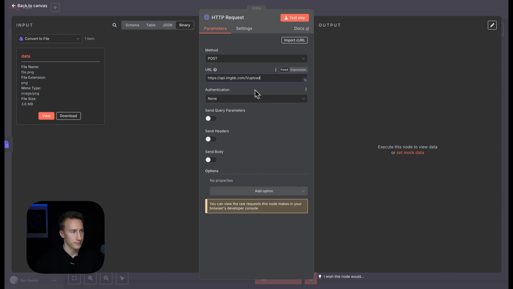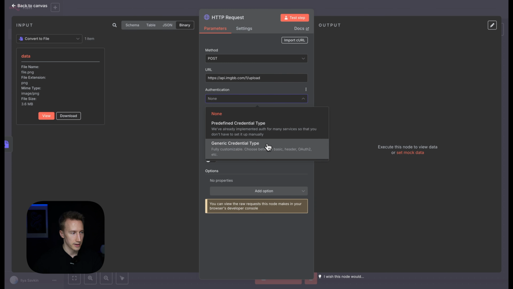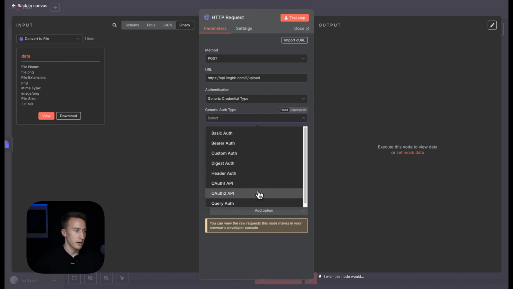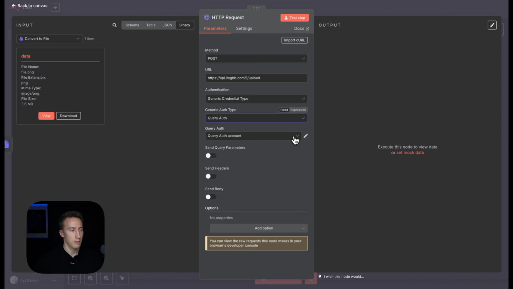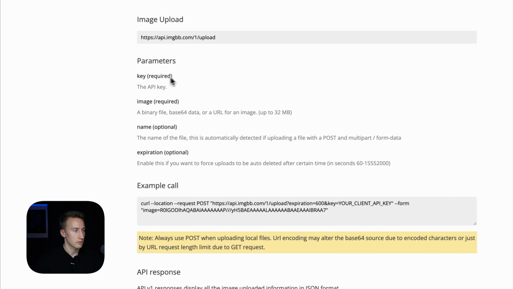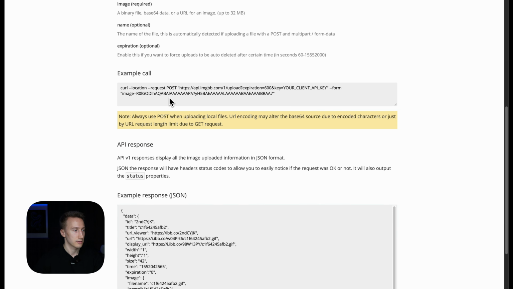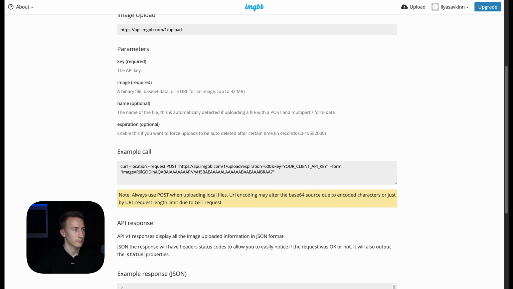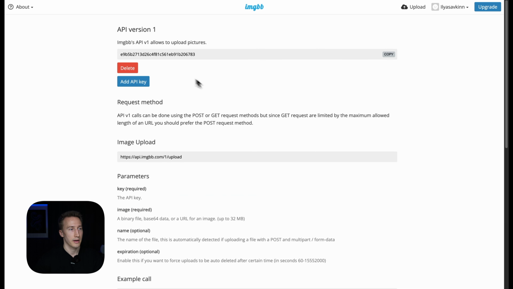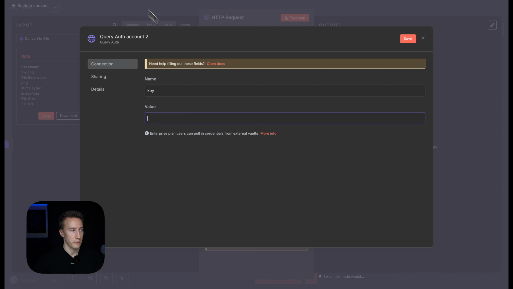Let's go back to n8n, paste it here. So method post, URL we just copied from their documentation. Authentication, let's also create one so we don't post our API key all the time. In this case, let's choose query auth. And now we need to create a new credential. So in name, instead of authorization, you type key. As you can see here, this is key and it's required. And in the value, you just type the API key that you copied from here.